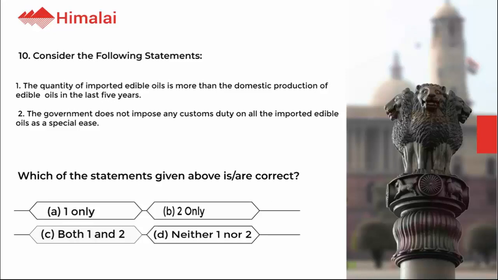Which of the statements given above are correct? A. 1 only. B. 2 only. C. Both 1 and 2. D. Neither 1 nor 2. The correct option is A.